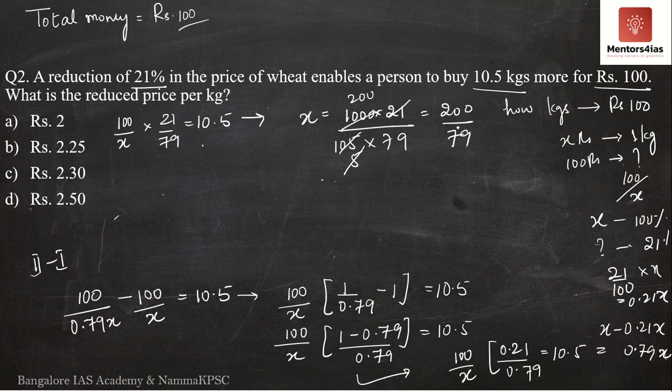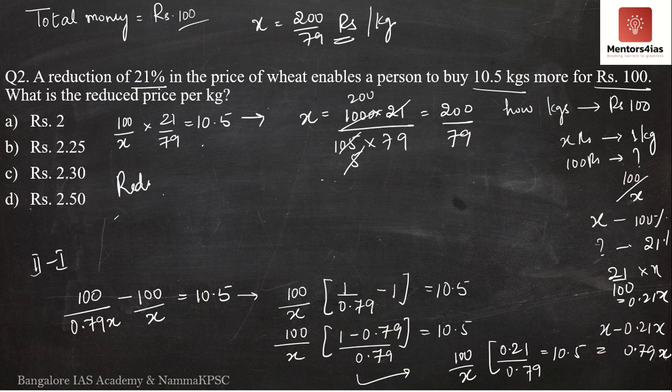So what is the original price? Original price is 200 by 79 rupees per kg. What do we have to find out? We have to find out the reduced price. I'm not going to divide 200 by 79. It is not necessary, because I'm pretty sure it will always cancel out.